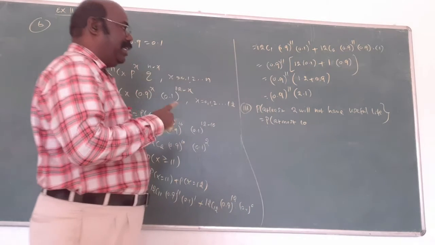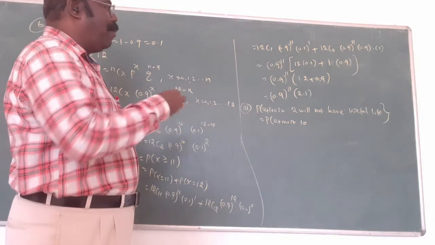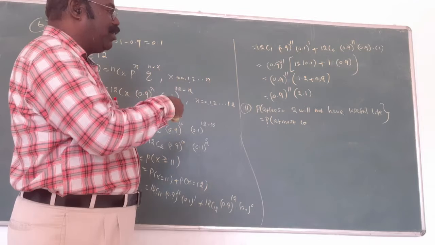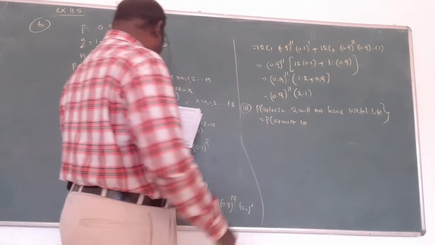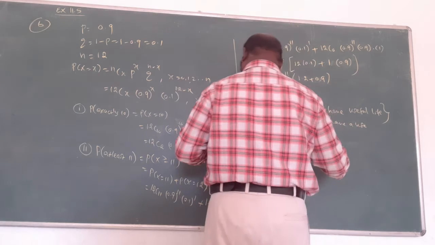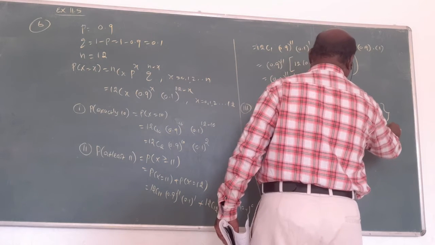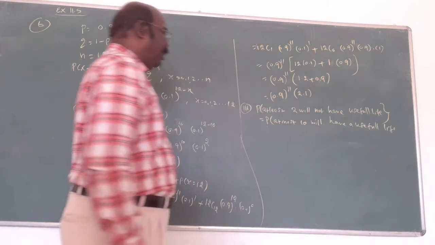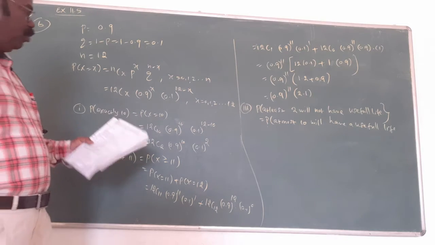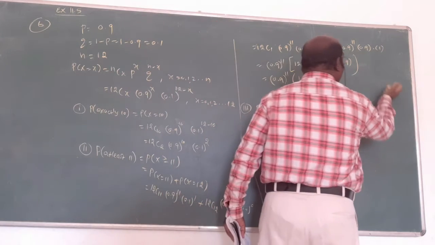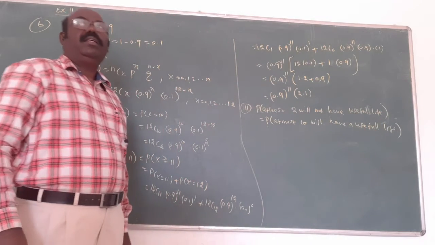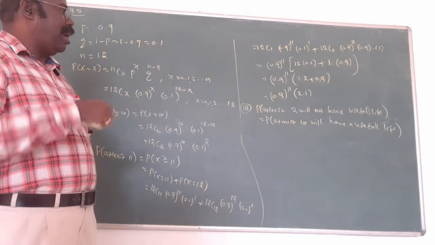At least 2 will not have a useful life, so we consider the opposite. The opposite is the remaining quantity, 12 minus 2, 10. At least's opposite is at most: at most 10 will have a useful life. Alright? It is a concept: at least 2 will not have useful life, but we consider the opposite.